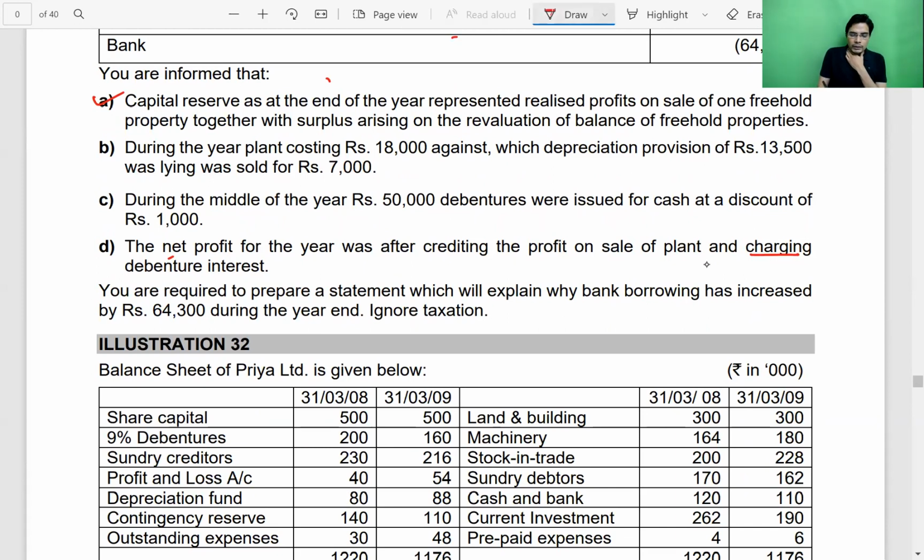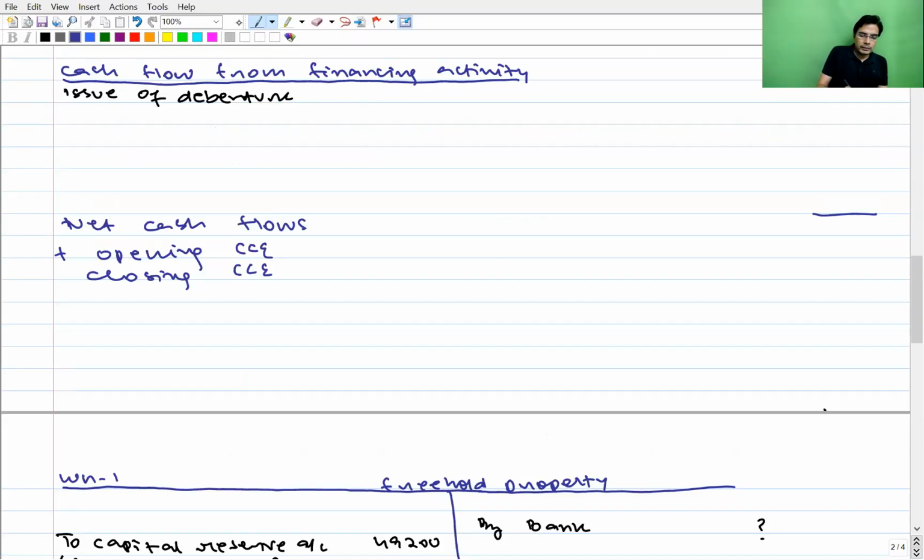And the question has told also that during the year, the debentures were issued for cash at the discount of 1,000. This means the 50,000 rupees of debentures which we issued, we didn't get 50,000, we received only 49,000. So 50,000 minus 1,000, 49,000. Now, it's a cash inflow.